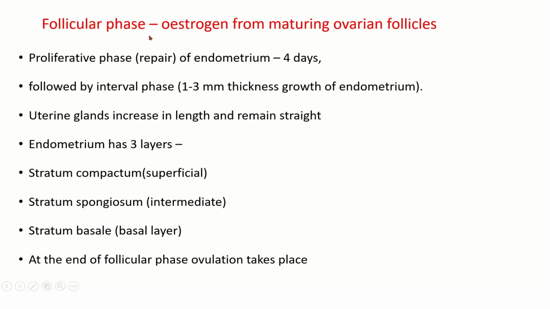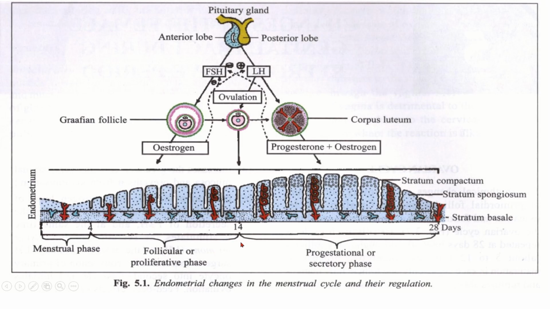In the follicular phase, estrogen from maturing ovarian follicles will be the predominant hormone. In the proliferative phase, there is repair of endometrium for 4 days, followed by interval phase. The endometrium is 1 to 3 millimeters thick. Uterine glands increase in length and remain straight. The endometrium will have 3 layers, namely the stratum compactum, which is the superficial layer, then stratum spongiosum, the intermediate layer, and stratum basale, the basal layer. At the end of follicular phase, ovulation takes place. You can see here at the end of follicular phase, the ovulation takes place.